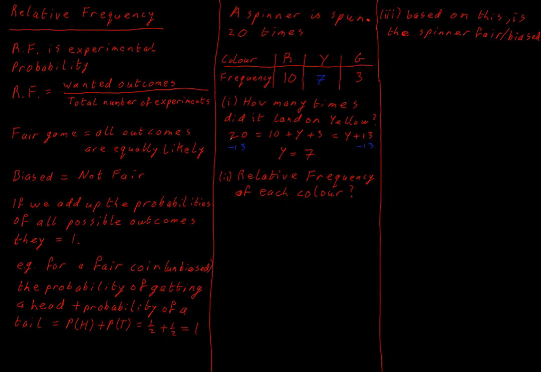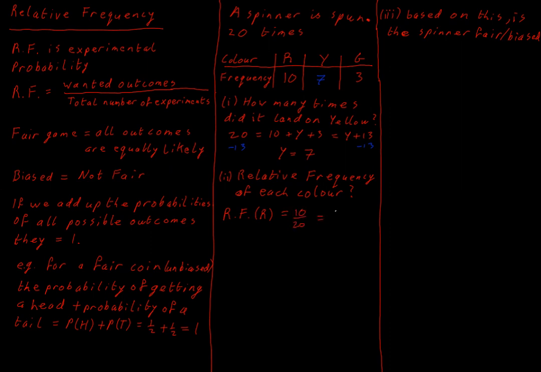Well, we're going to use our relative frequency definition, which again is very much the same as what we would have argued for our probability. If I want to know the relative frequency of getting a red, it would be the number of times I got a red out of the total number of times I ran the experiment. What I want out of my total. And I use RF for my relative frequency of getting a red, which would be 10 out of 20.